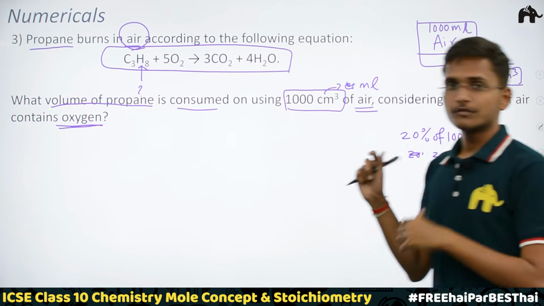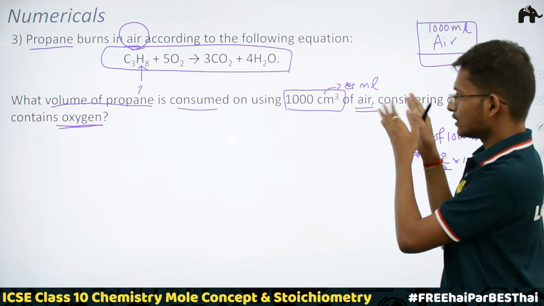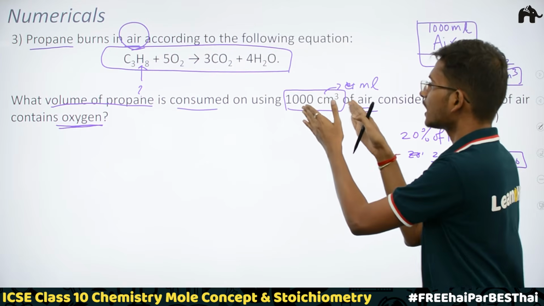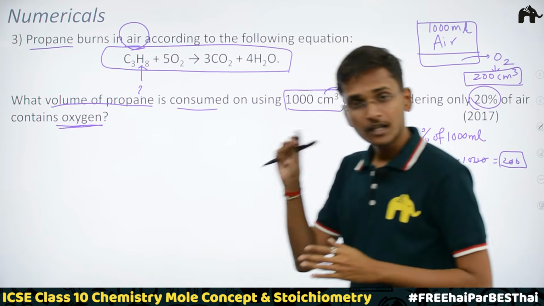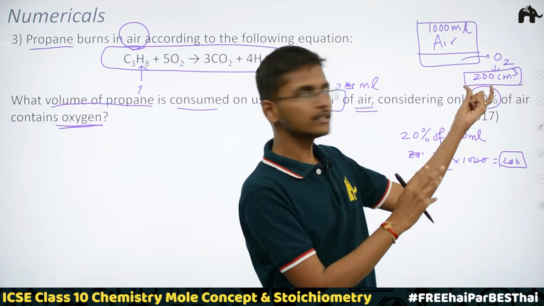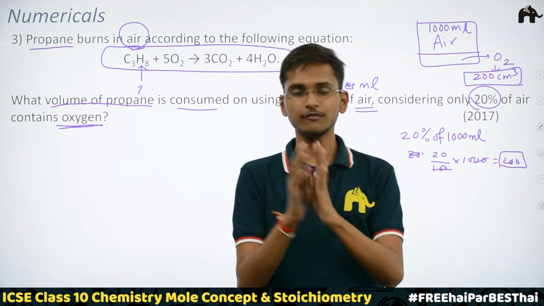Which would take you to the wrong answer, because you would consider 100 cm cube of oxygen here for finding out the volume of propane. Now you know how much oxygen is actually there. 200 cm cube of oxygen is there, which we are talking about.